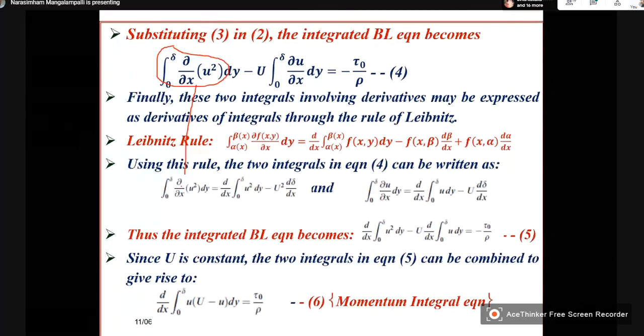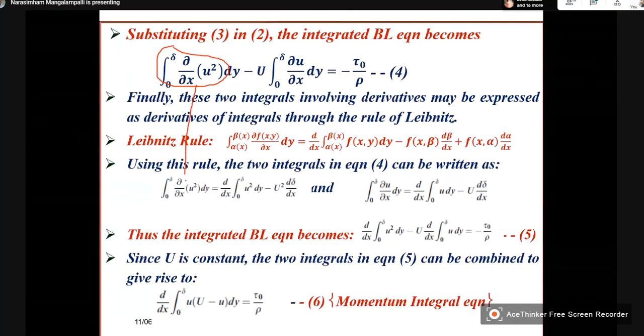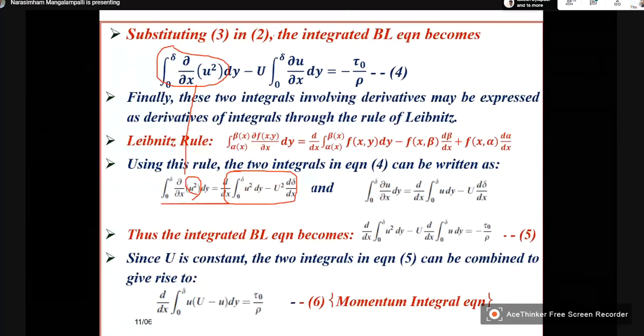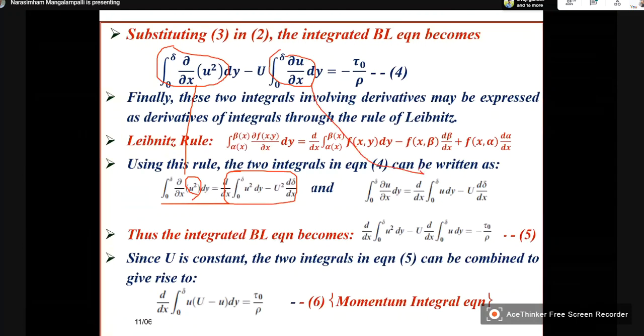See, we have written it as u square you are having, so that will become this one, and this one will be this one.